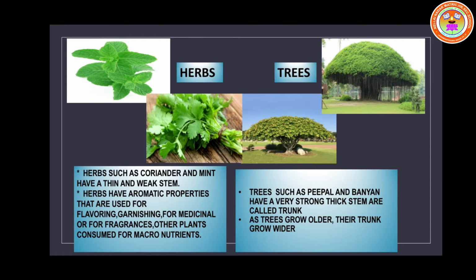It looks green when it is young. Young means baby plant or small plant. And the stem bears branches, leaves, buds, flowers, and fruits grow from the stem.